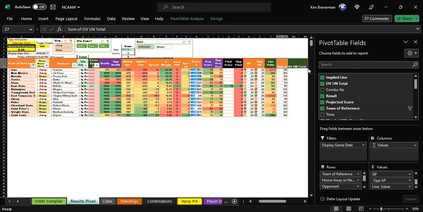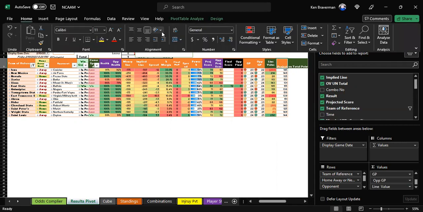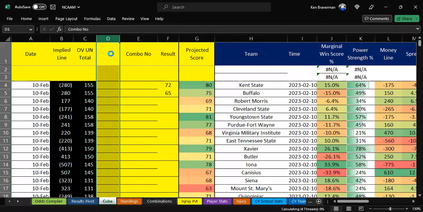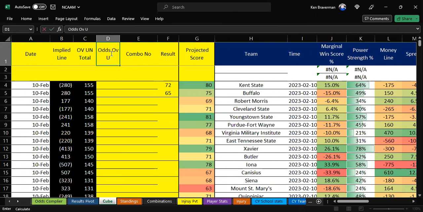And now you get the projected total points is what this actually is, because it's our projected points. It's not the actual over under. All right. There is an actual over under, and we need to bring that in. So the actual over under, the published, or the odds over under, all right, is going to be,